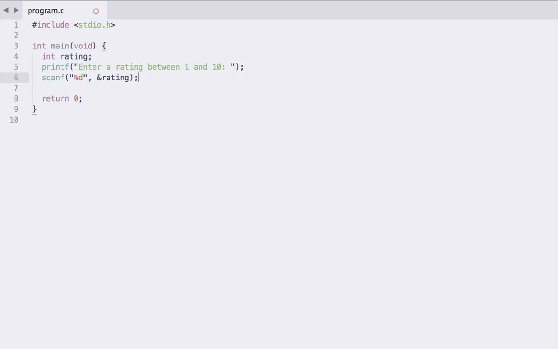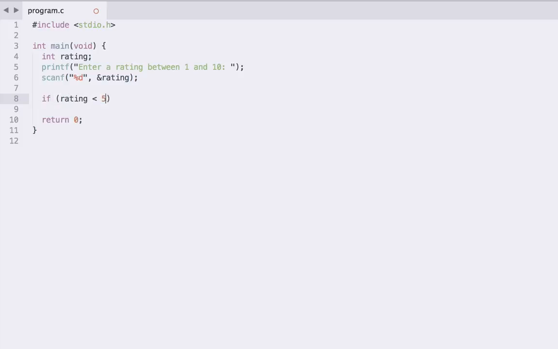And then maybe we'll have some conditionals in here too. If the user inputs a value below 5, we can say something like, I'm sorry you've had a bad experience. If the user inputs 5, we can say, okay, thank you for your feedback. If the user inputs something above 5, we can say, I'm glad you enjoyed your stay. Let's say this is for a hotel or something like that. We've already talked about if statements. We can just write the if keyword. We can formulate our condition.